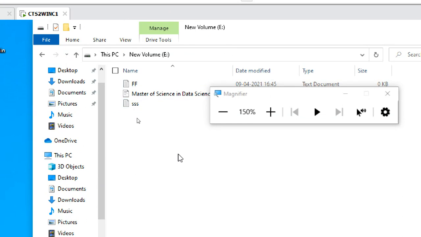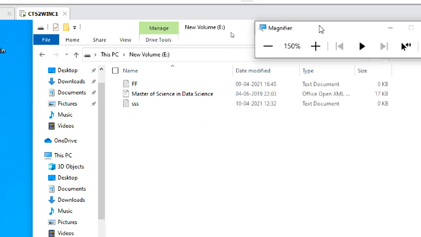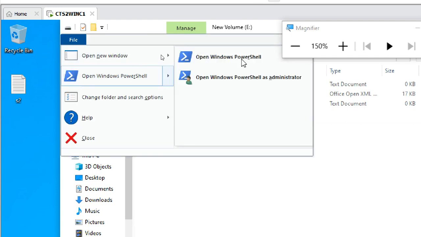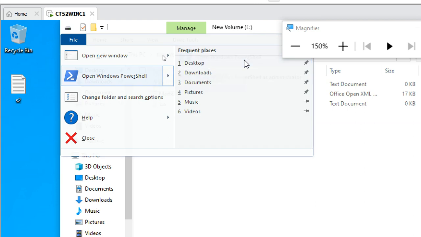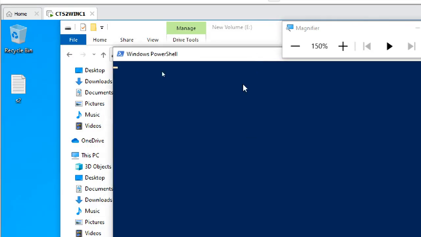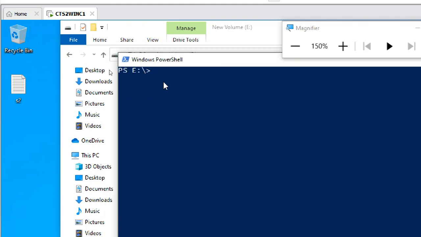Of course, there are certain commands to verify this, because either you have to copy data to make a huge amount of data, otherwise you can generate data also to test it. So I'm going to PowerShell. Yeah, directly it is showing E drive.